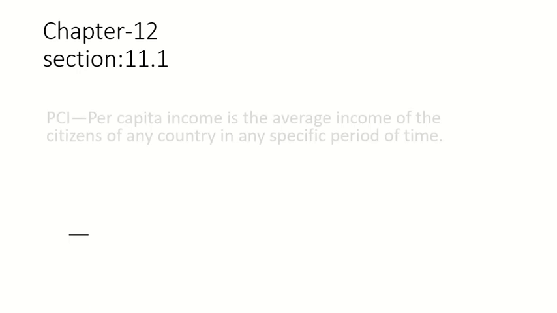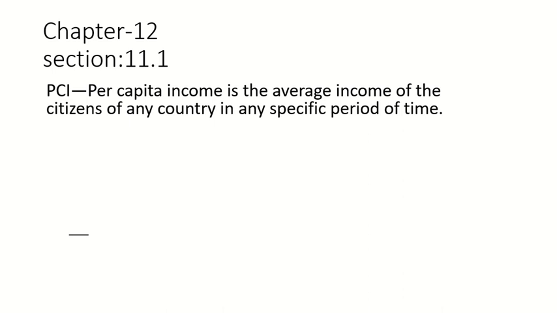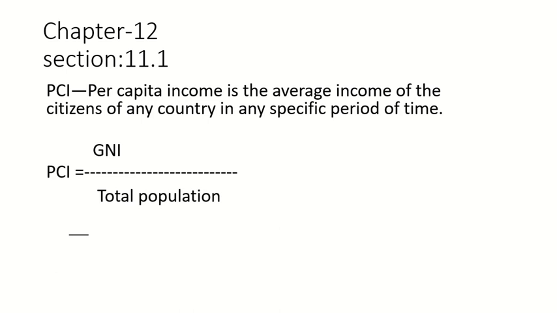Today, chapter 12, section 11.1. Now, listen, PCI means per capita income. Per capita income is the average income of the citizens of any country in any specific period of time. We can write it like this: PCI equals gross national income, or GNI, divided by total population.